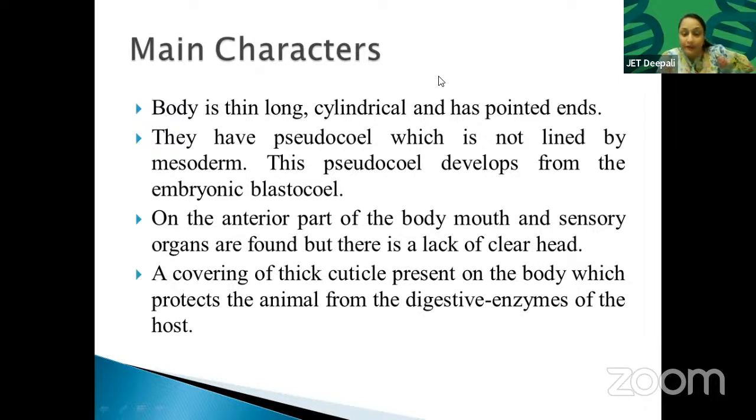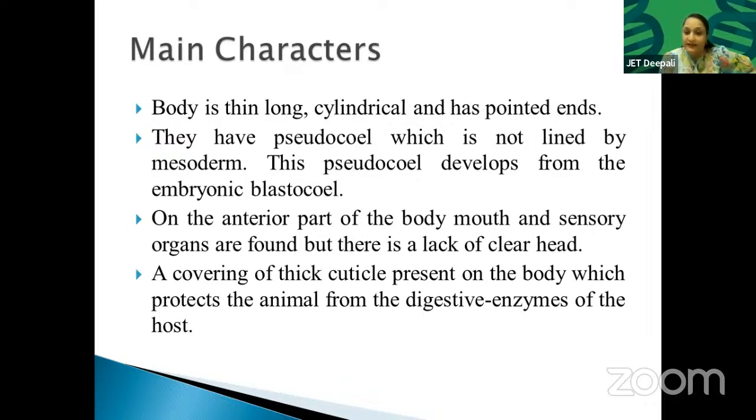Okay, fine. They need protection from digestive enzymes. It is clearly written here, beta. You can read from here: cuticle present on the body protects the animal from the digestive enzymes of the host. Try to be more interactive, okay? Keep your presence of mind here in the class, to understand the topic more clearly.